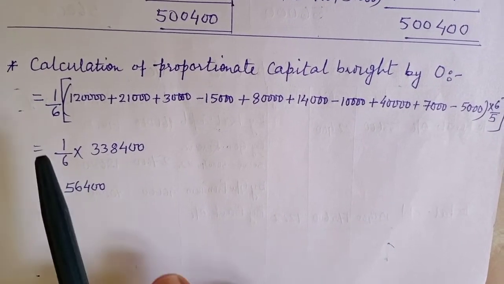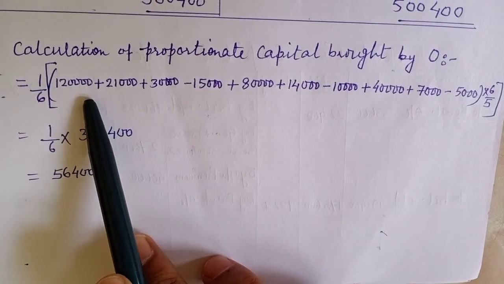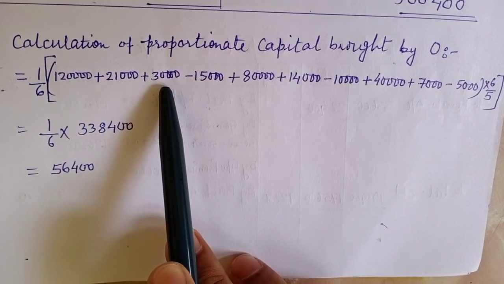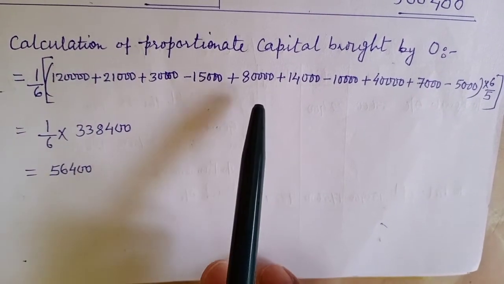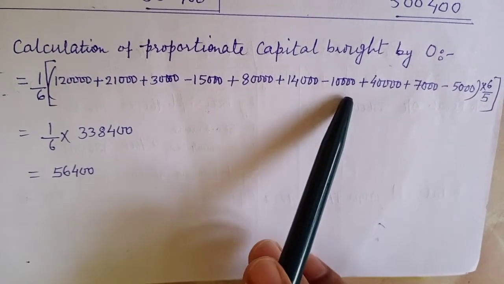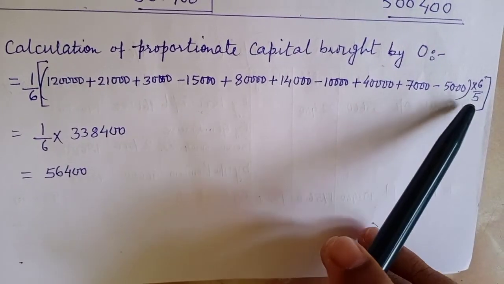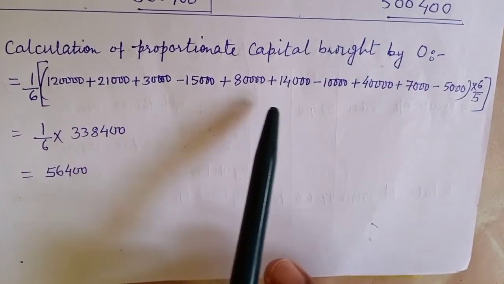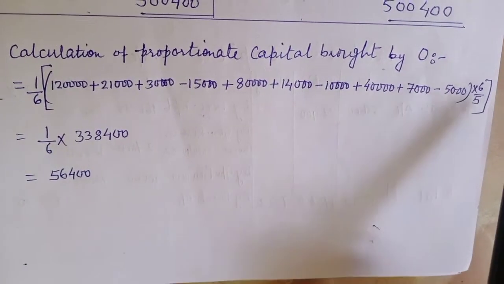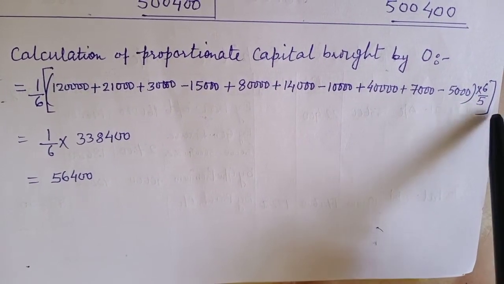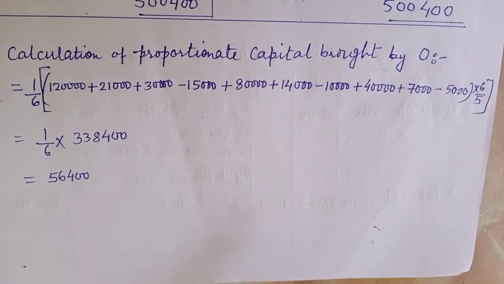So this is how you will calculate. He is for 1/6 share. Then I have added the credit side items for the old partners and deducted the debit items. Likewise for the second partner and the item in the debit side I have deducted. Then for the third partner, and this will be the 5/6 share, and we have to find out the total capital of the firm. So 5/6 will be reversed to 6/5 to find out the total capital of the firm.